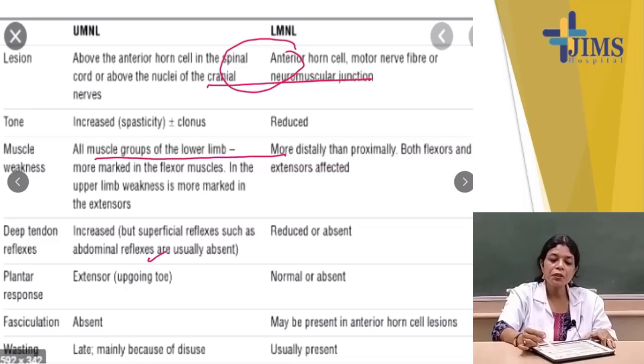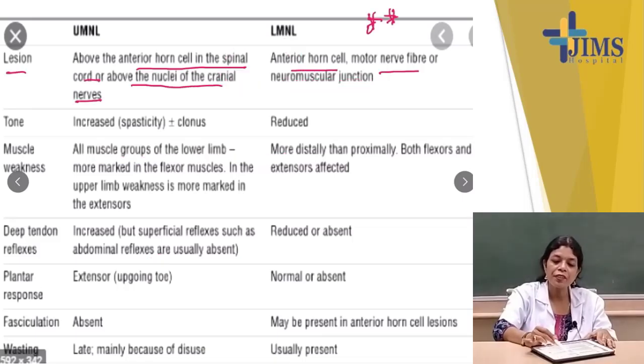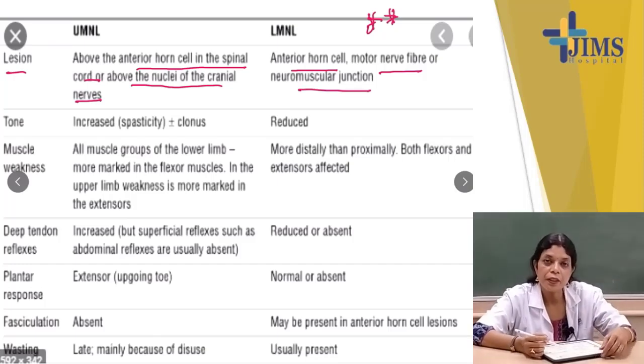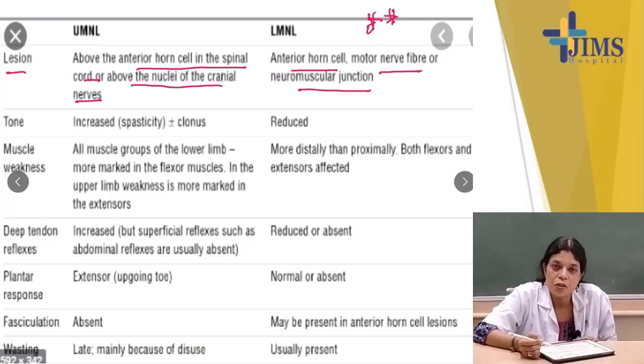In lower motor neuron lesions, what is the site? The lesion is in the anterior horn cell, the motor nerve fibers, or the neuromuscular transmission. So in upper motor neuron the lesion is at a defined site, and in lower motor neuron the lesion is at a defined site. That's why you first need a clear idea of what is upper motor neuron and what is lower motor neuron, and then you can understand the features of each.